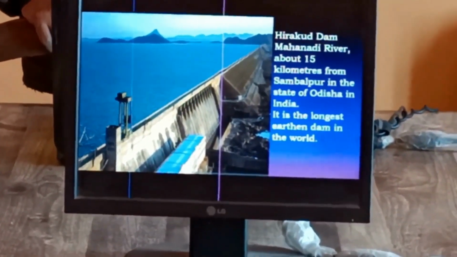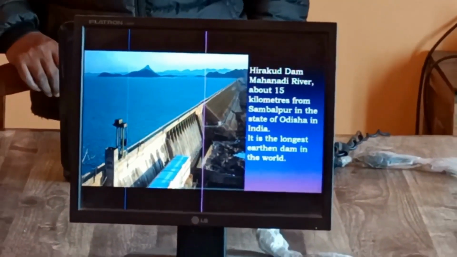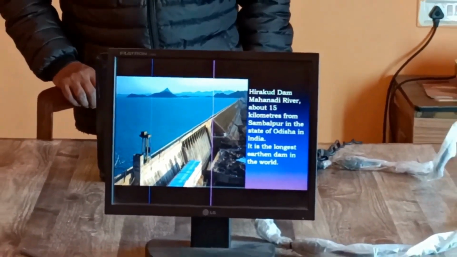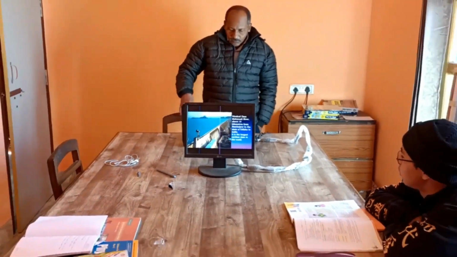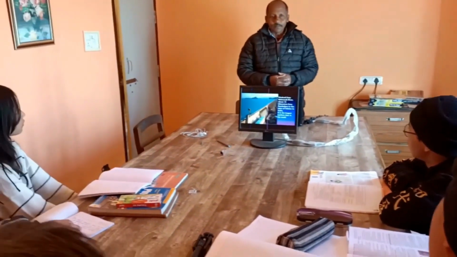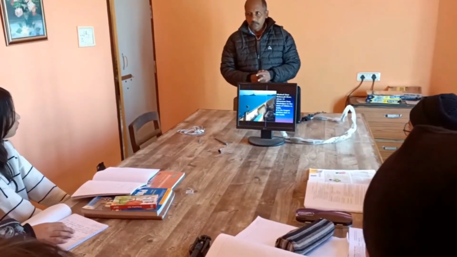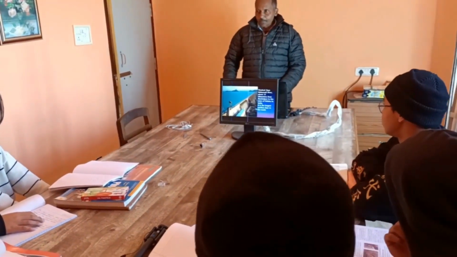Did you know this? Today onwards, remember, we have the longest dam, Hirakud Dam, in Orissa. Its purpose was to prevent flood and at the same time manage this water for irrigation to long-distance fields through channels.